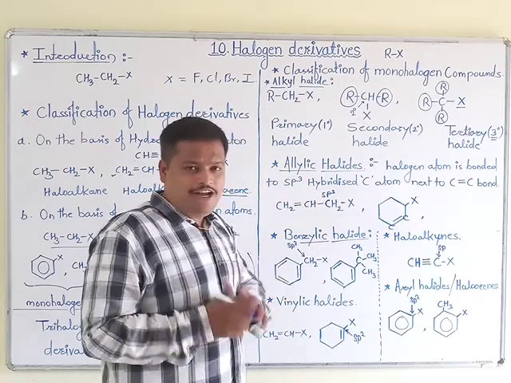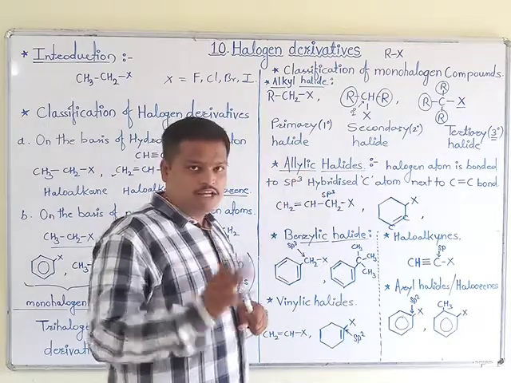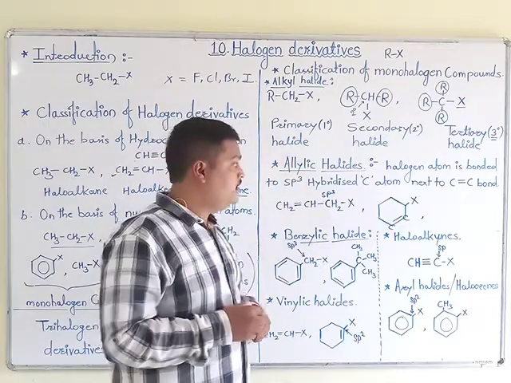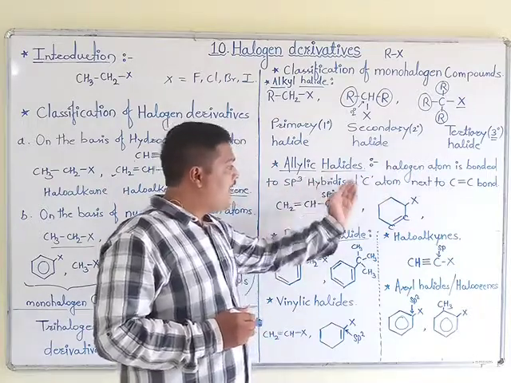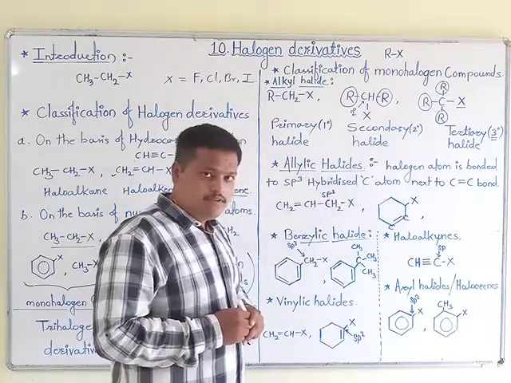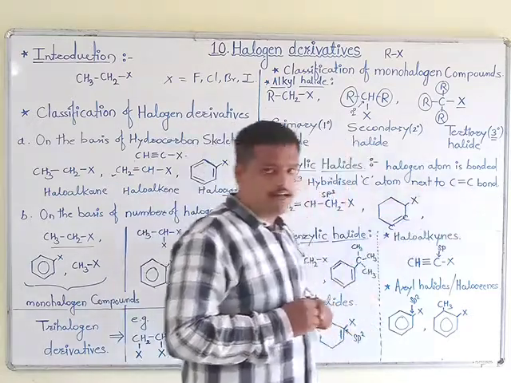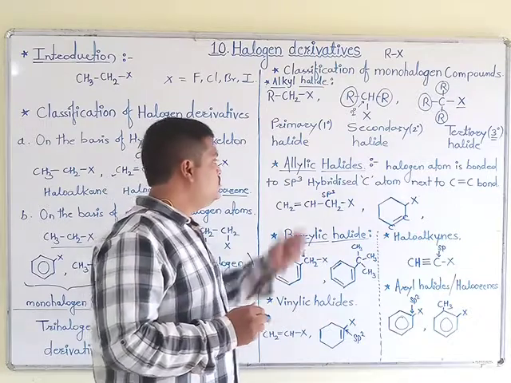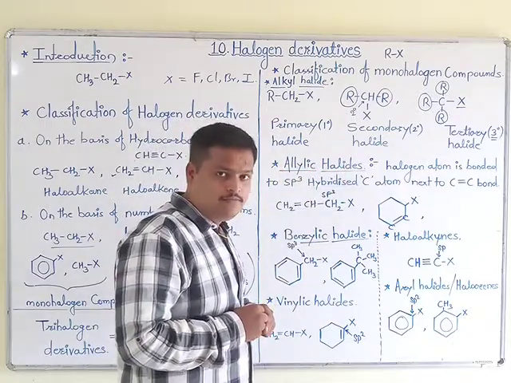There is a small difference between allylic and vinylic halide. When a halogen atom is bonded to an sp3 hybridized carbon atom which is next to a carbon double bond carbon, at that time such compounds are called allylic halides.